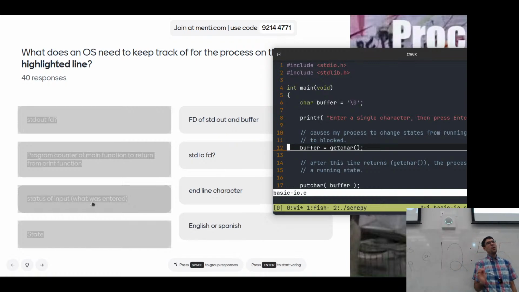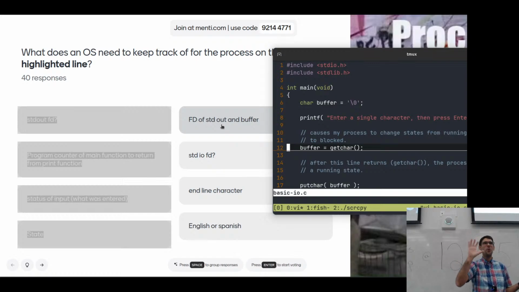Status of input, what was entered? We've got standard IO file descriptor, standard out file descriptor. What file descriptor is getchar using? Standard input? 0, 0. I forget which number it actually is.